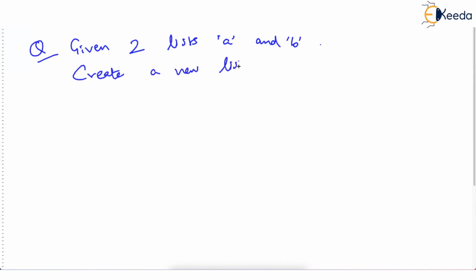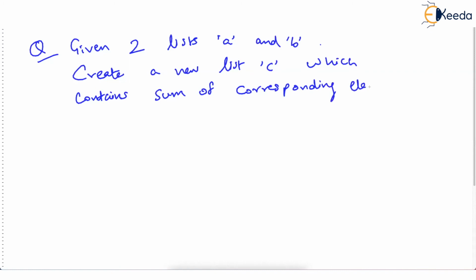Question is given two lists, let's say A and B. Create a new list C, which contains sum of corresponding elements of lists A and B. An example will speak more than a question asked in the English language.